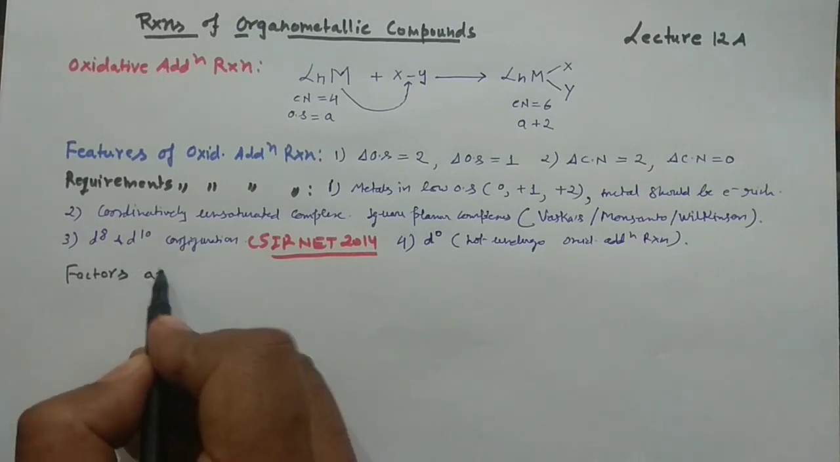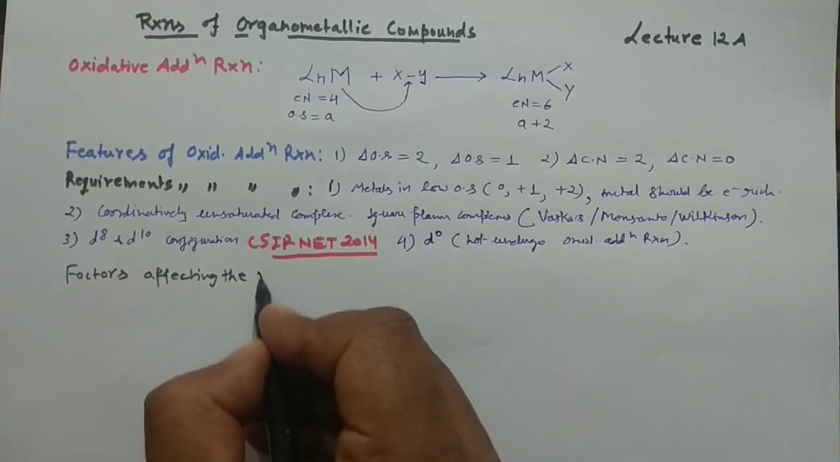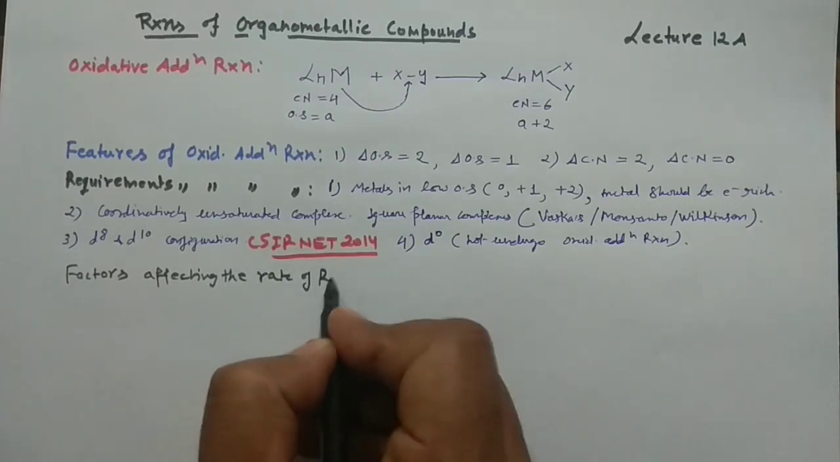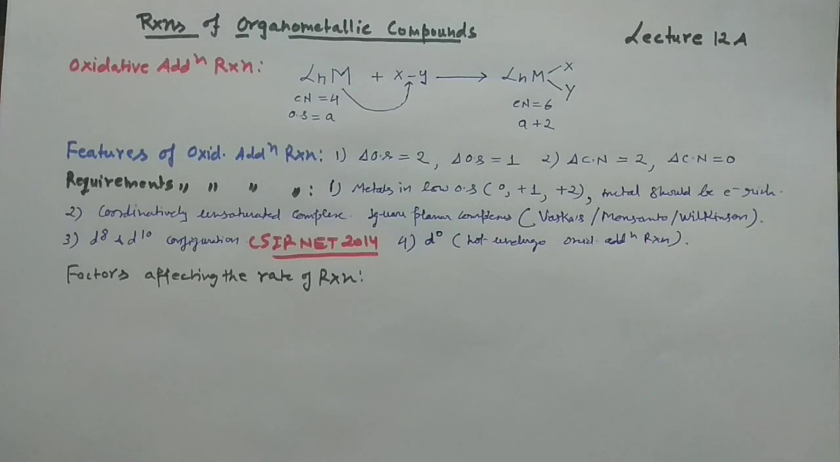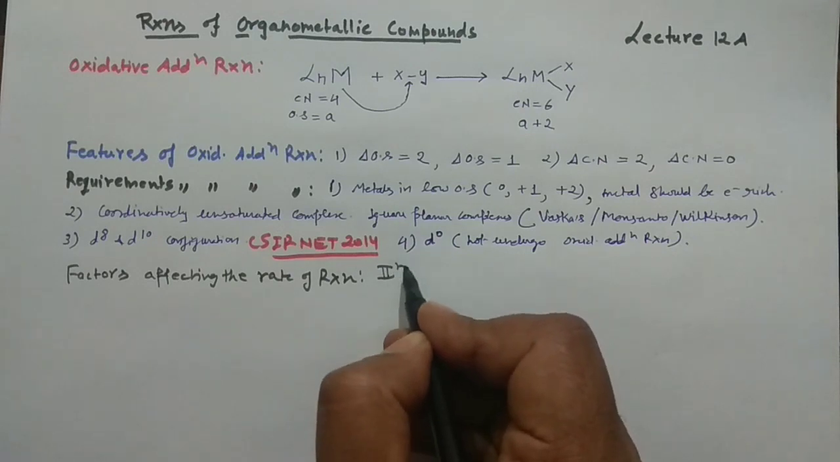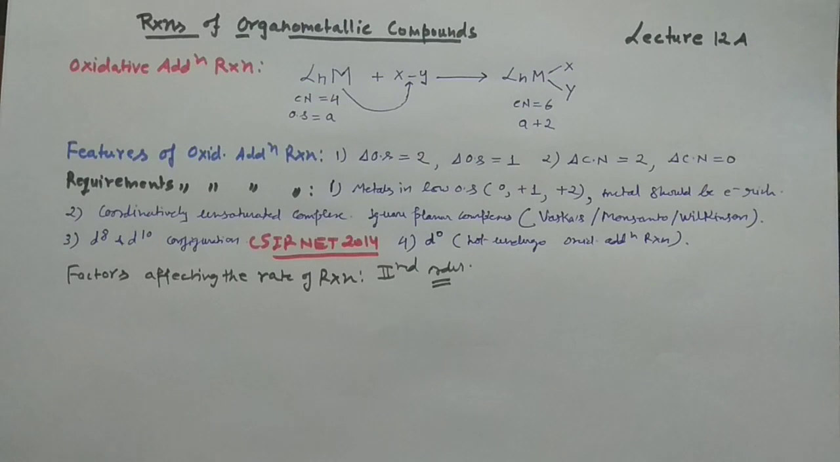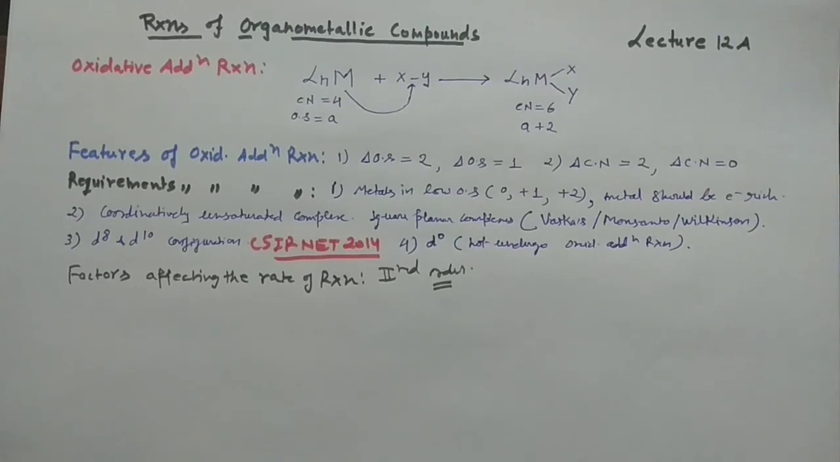Factors affecting the rate of reaction. Whenever I am discussing the rate of the reaction, you should know a very important feature. These oxidative addition reactions are second order reactions. Since we are discussing the rate, it is very important to know the kinetics of the reaction also.